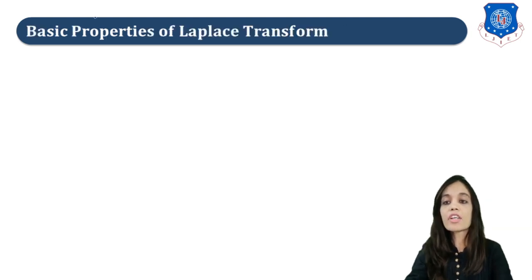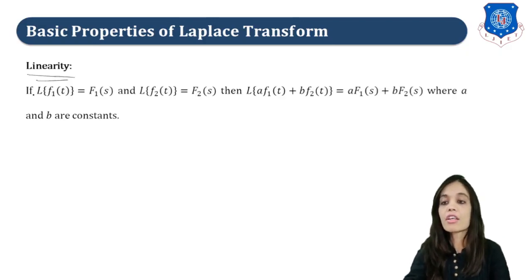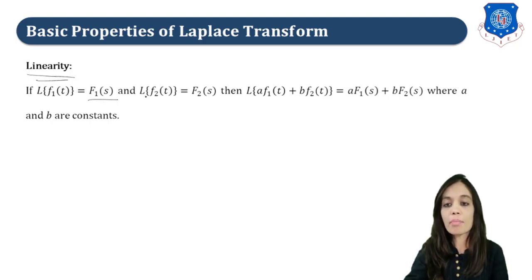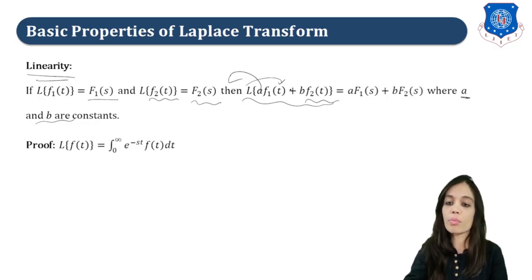Now, let us study one basic property of Laplace transform, right? And that is linearity. So if Laplace of f1 of t is equal to f1 of s, and the Laplace of the second function, that is f2 of t, is equal to f2 of s, then Laplace of a f1t plus b f2t is equal to a f1 of s plus b f2 of s, where a and b are constants. That is what we are doing, we are splitting this Laplace. We are taking a common and finding Laplace of the first, taking b common and finding Laplace of the second function, right? So let us prove this property.